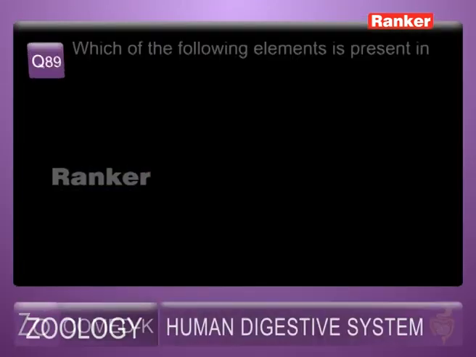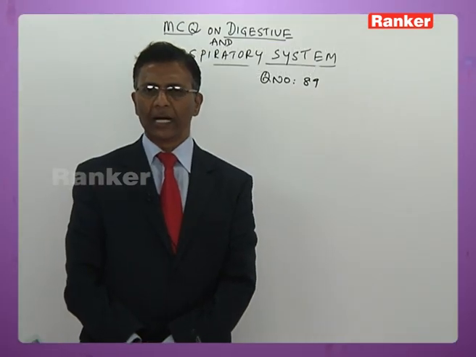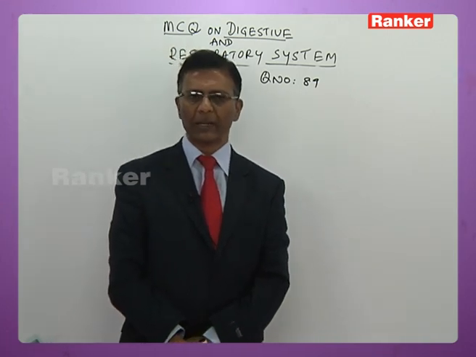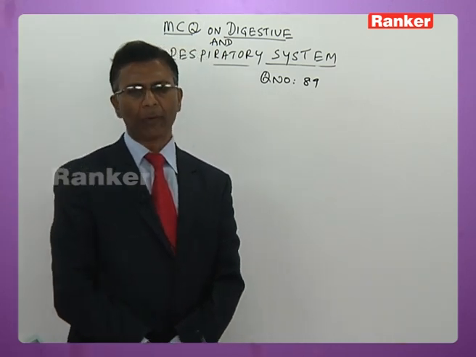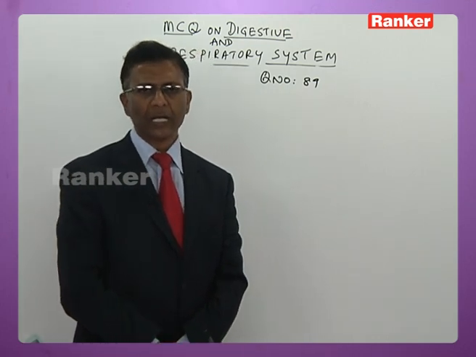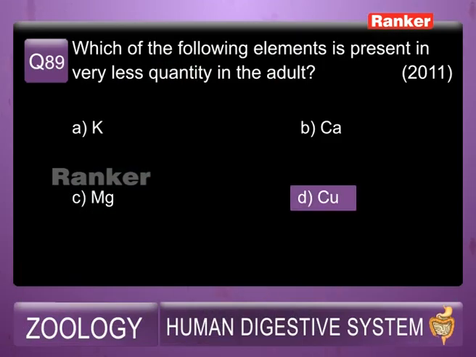89th question. Which of the following elements is present in very less quantity in adult? A, potassium, B, calcium, C, magnesium, D, copper. So among these students, obviously copper has to be the answer, because calcium, about 12 milligrams of calcium is present, nearly 5 to 6 milligrams of magnesium is present in human body, and potassium, that is A option, is also abundantly present. So the mineral which is present in least quantity in human body is copper, that is answer D is the correct option.